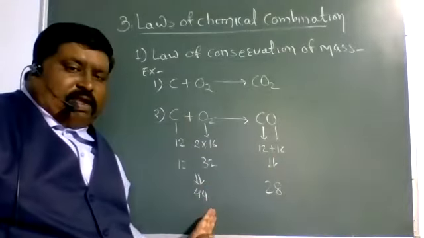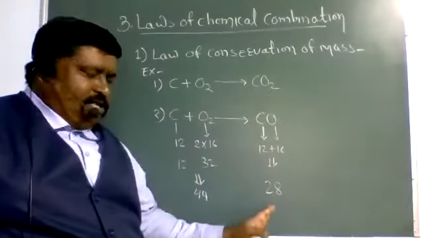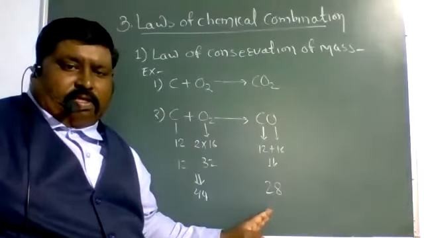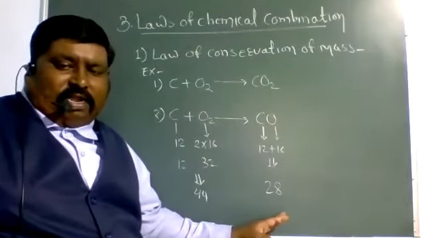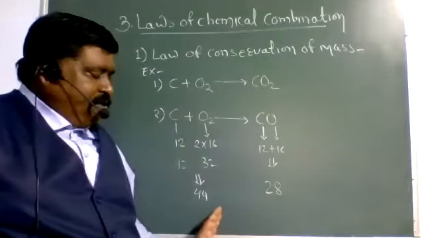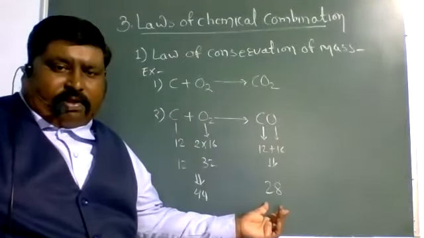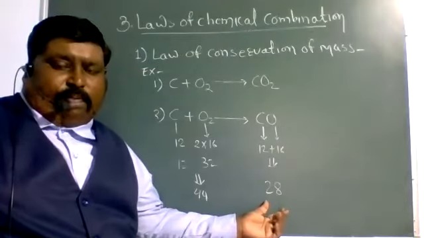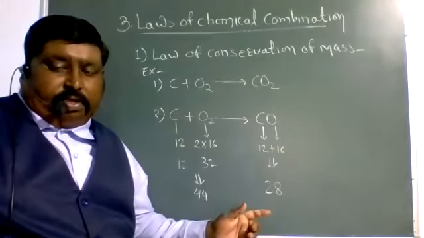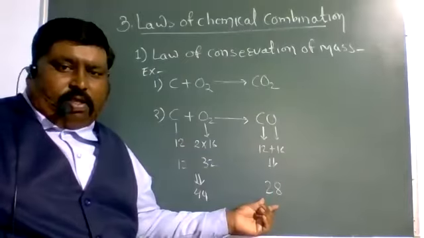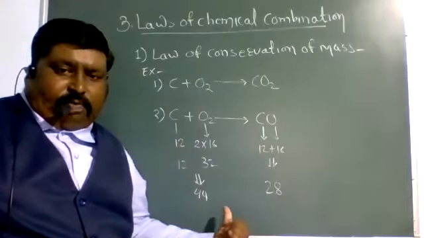The total mass of reactants is 44 and the total mass of products is 28. Left hand side is not equal to right hand side. So here the law of conservation of mass is not verified. To verify this law, we have to balance the chemical equation.